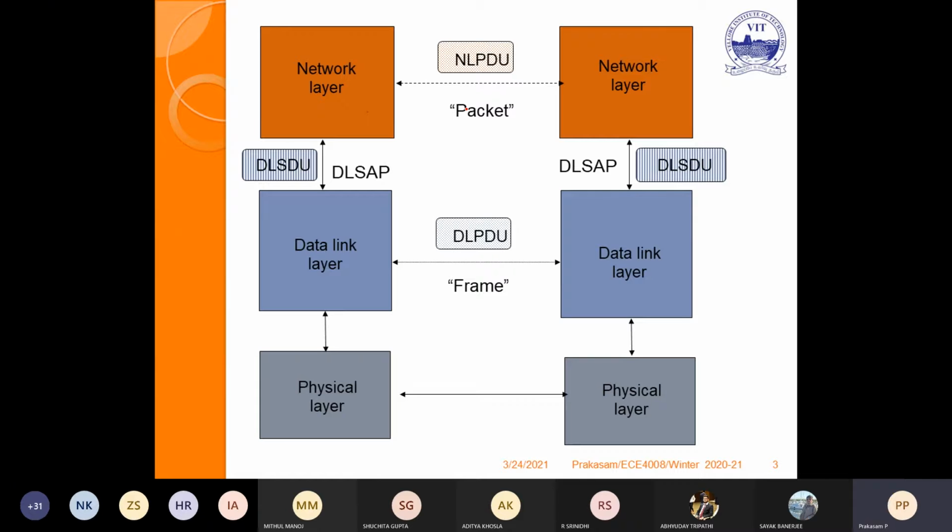Even if you see here, between the data link layer, between transmitter and receivers, it establishes the data link protocol data unit. It's a physical connection. Then it will go in the reverse again. This is the service data unit, the data link layer service data unit. It will combine and it will be processed as the network layer.